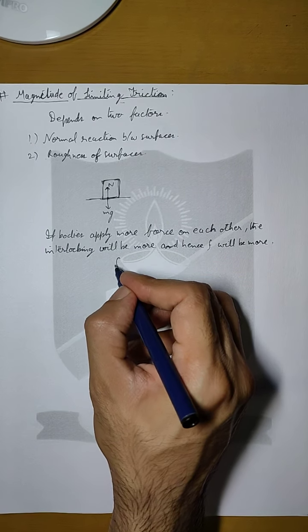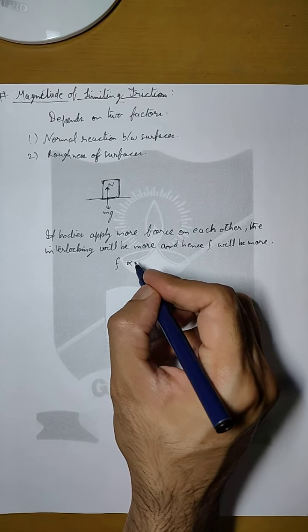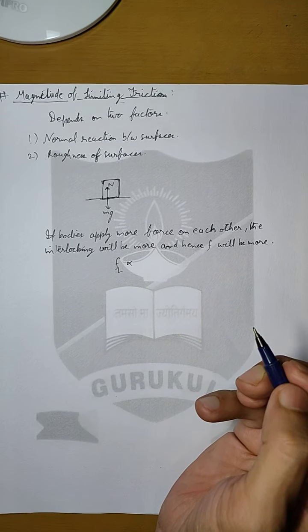So we can say that the friction depends upon this limiting friction, we'll denote it as FL.